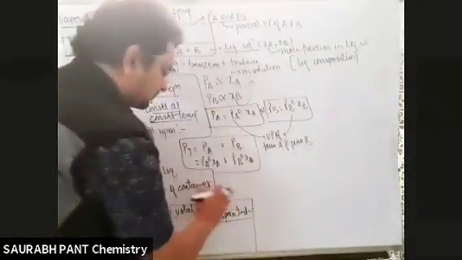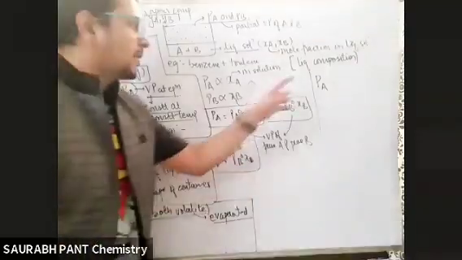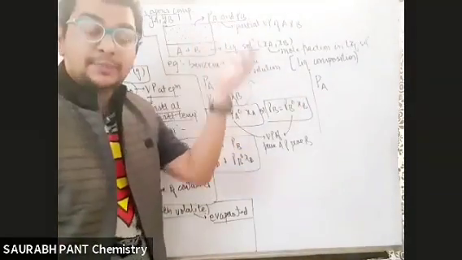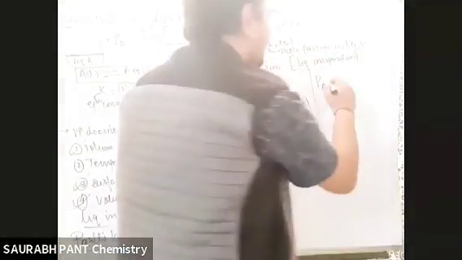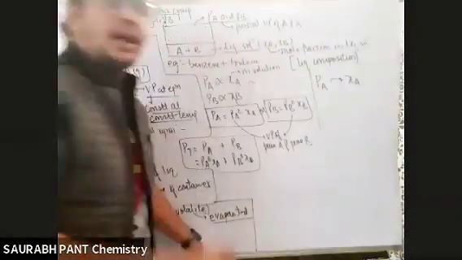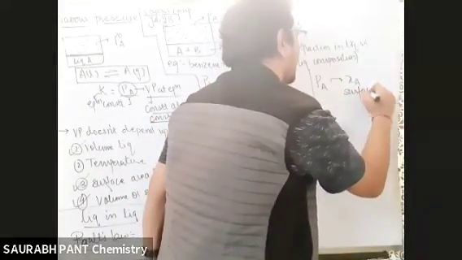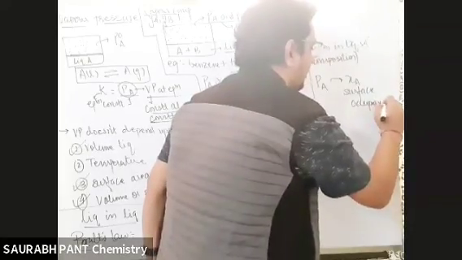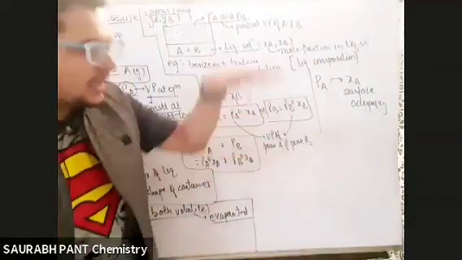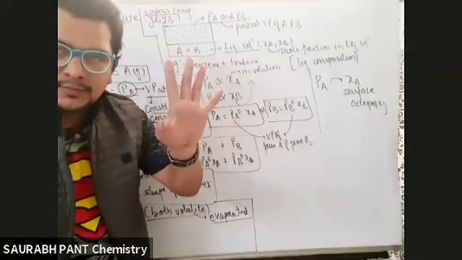चलिए अब देखो भाई, PA will depend upon two things. What is PA? PA is the partial vapor pressure of A. That means how much A is evaporated. That depends upon two things. Number one, obviously it depends upon XA. XA means how much is the surface occupied. That means it will depend upon the surface occupancy. More surface occupied, so when the first layer will evaporate, more of the A will evaporate. ठीक है भाई? Surface occupancy.